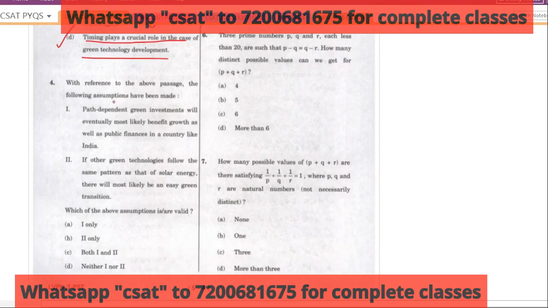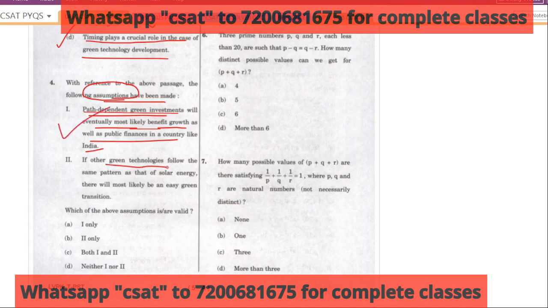With reference to the above passage, the following assumptions have been made. Path-dependent green investment will eventually, most likely, benefit growth as well as public finances in a country like India. Okay, so you're asked about an assumption. Assumption, I told you, should go beyond the passage. So obviously they're telling this only, that when you have this path-dependent investment, it will help you. Okay, and they're not making a very hard statement. They're saying most likely, meaning maybe. So maybe is a true statement.